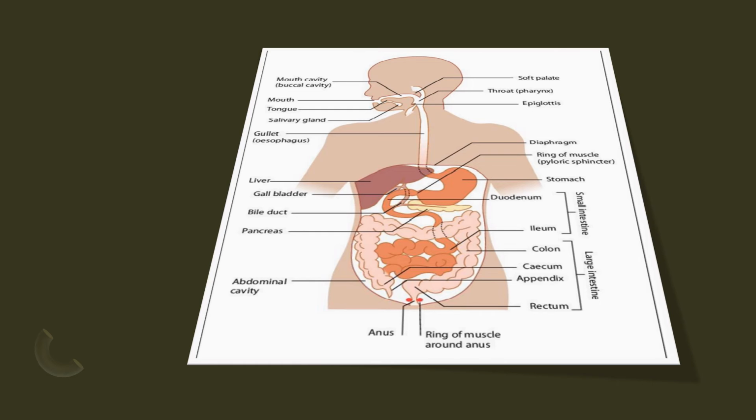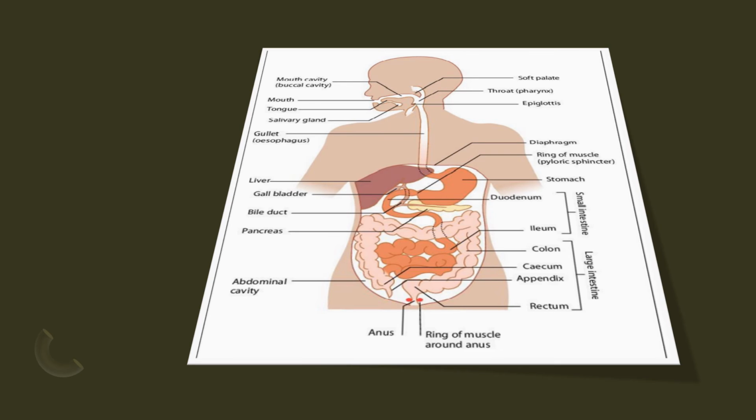The next part of our digestive system that we'll be looking at is the pancreas. The functions of the pancreas are as follows. Firstly, it secretes pancreatic juice that contains amylase, trypsin, and lipase. Secondly, it secretes sodium hydrogen carbonate that neutralizes the stomach acid.